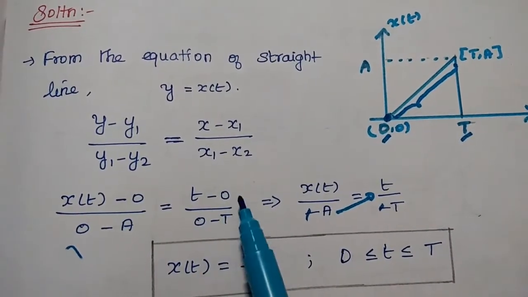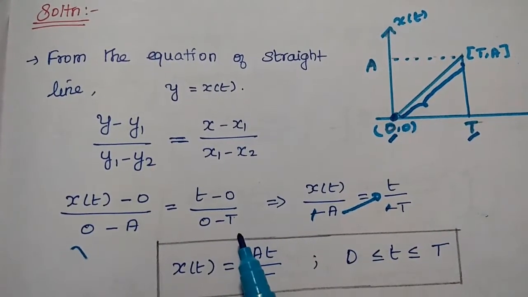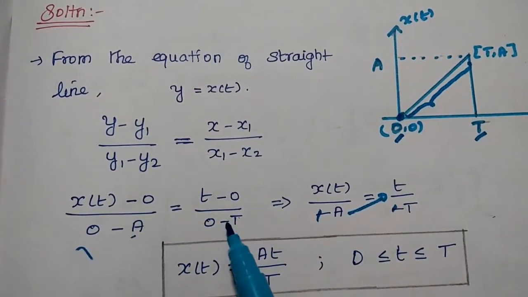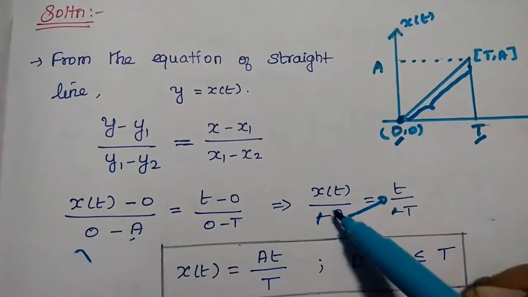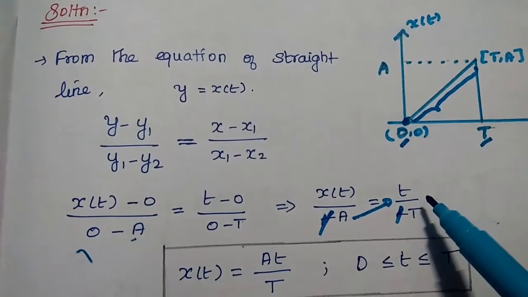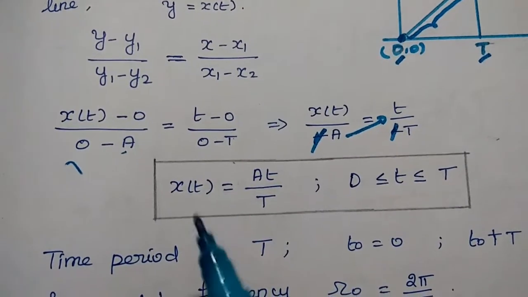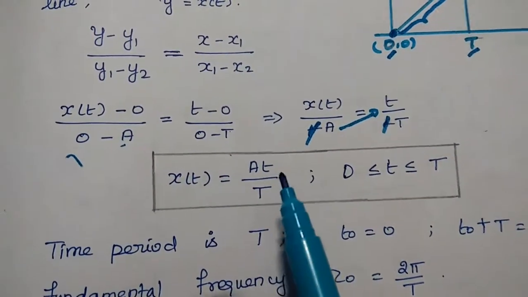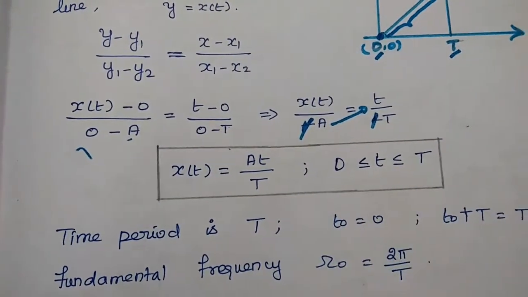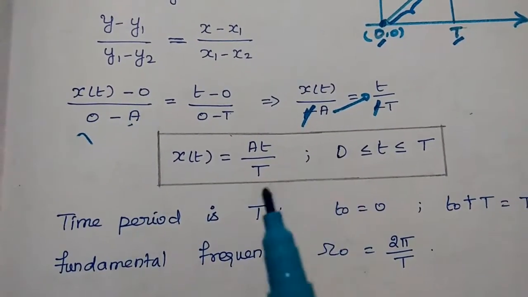So here t minus 0 divided by 0 minus capital T. So from this we can get x of t divided by minus A is equal to t divided by minus T. So here this minus minus cancels and this A moves to the right hand side to the numerator. So we can write the signal x of t is equal to A t divided by capital T. Its duration is 0 to capital T.